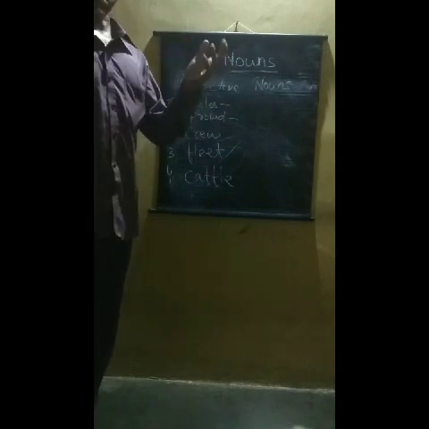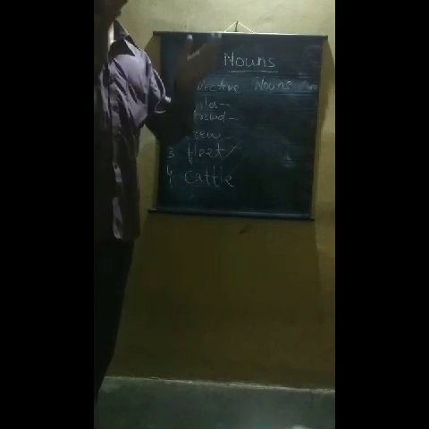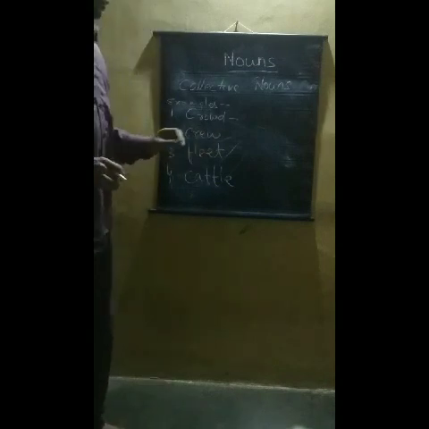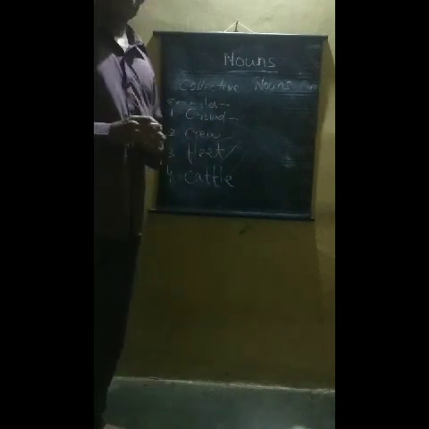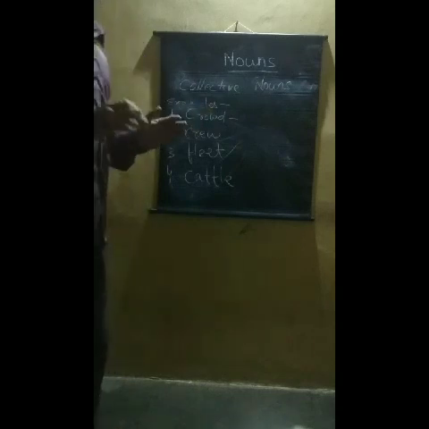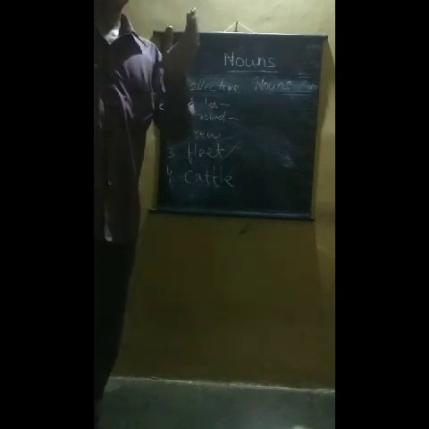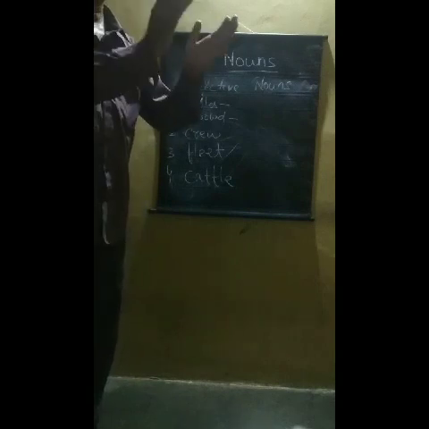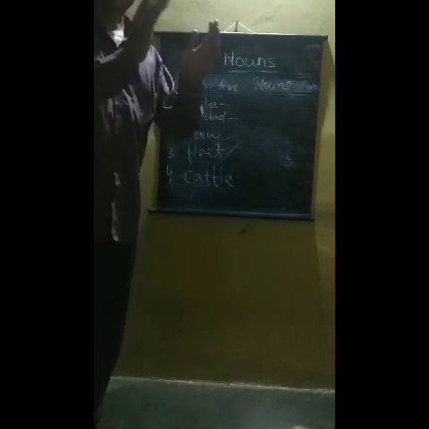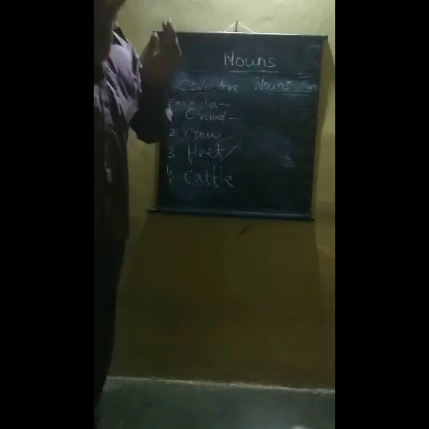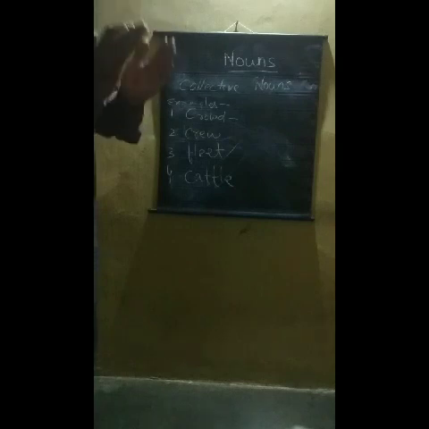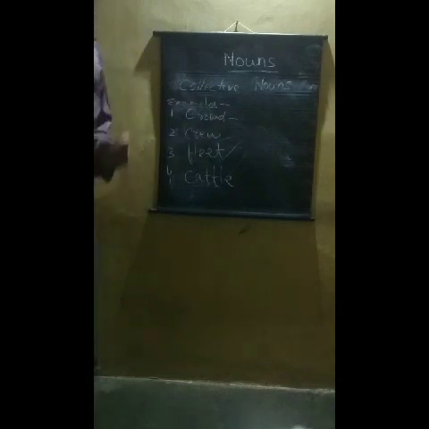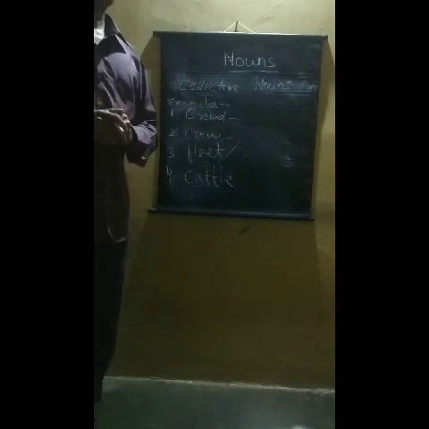A crowd, we say a crowd of people. This means we are talking about a large number of people. Similarly, crew. This is also a collective noun. Here crew means a group of employees who are working in an aeroplane or in a ship. These working members of a ship or aeroplane are called crew, a crew of members.